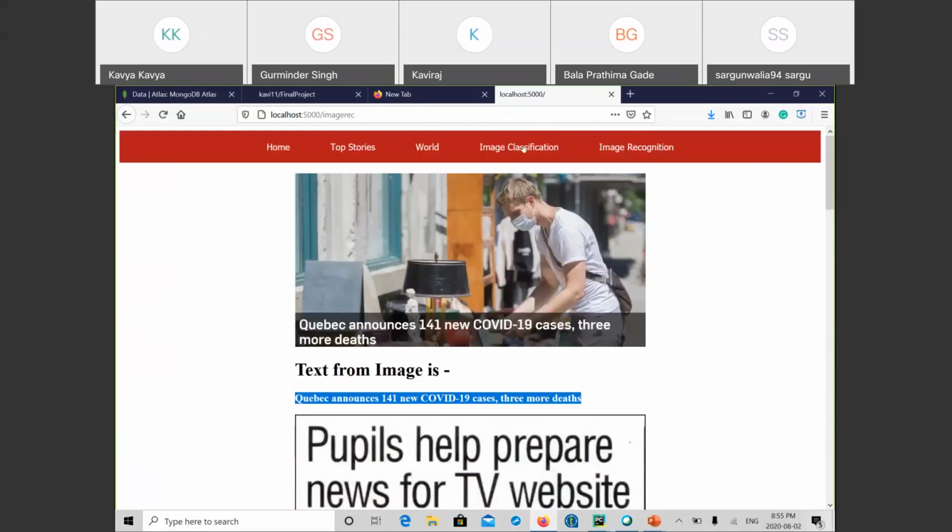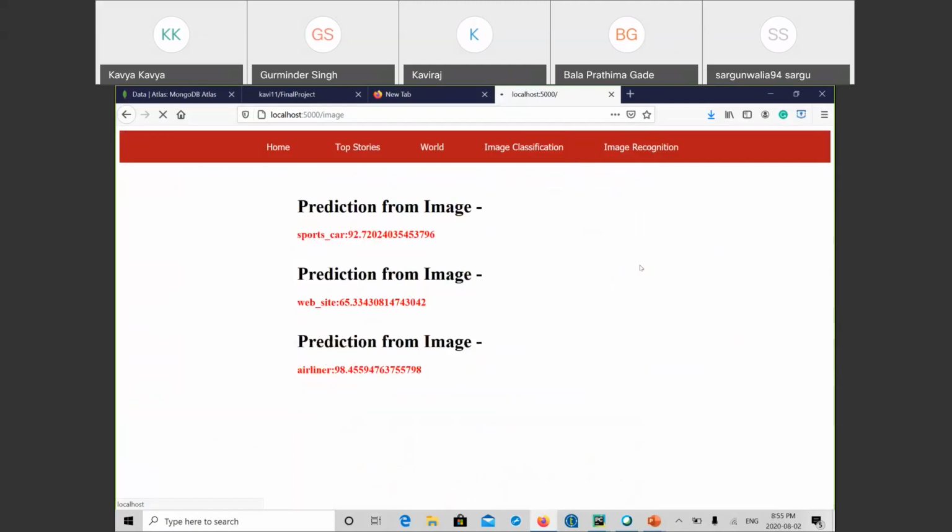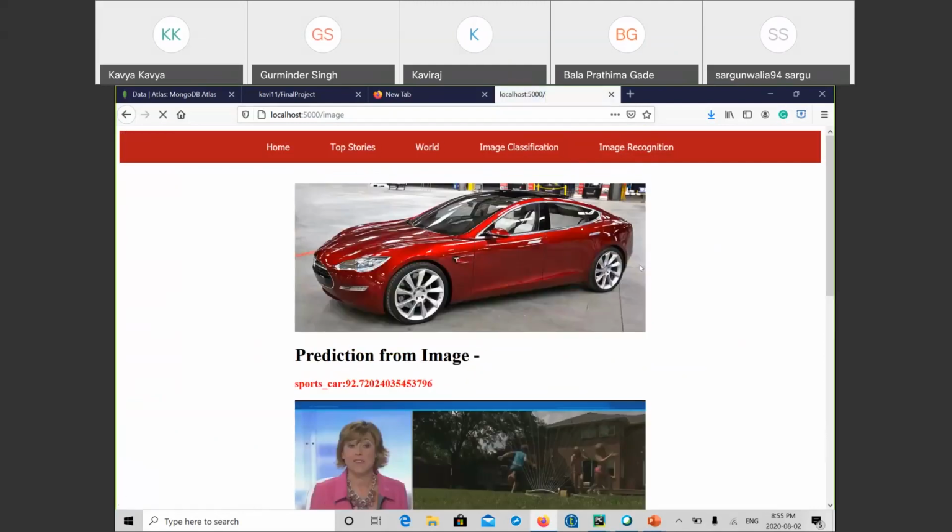The next one is image classification. It's taking time, just a second. This page will predict the image, what type of image it is. From the first one, we can see that the picture is a car. It's predicting that this one is a sports car with a 92% probability.